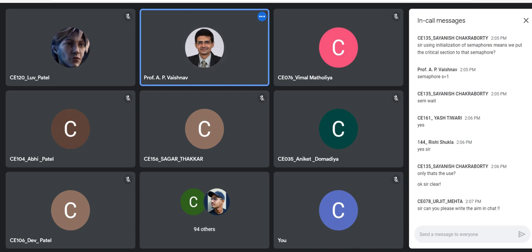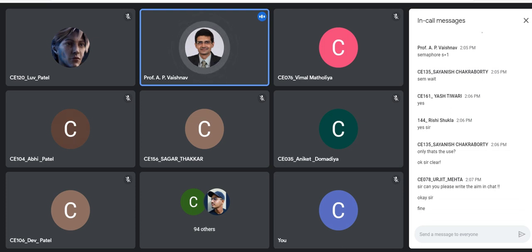First I'm explaining and then I'll write. So that is the first step. Write the code without the semaphore construct. Then add the semaphores to the problem. And then solve the problem. Now I'm writing the aim. And still if you have any query, you can just write that.